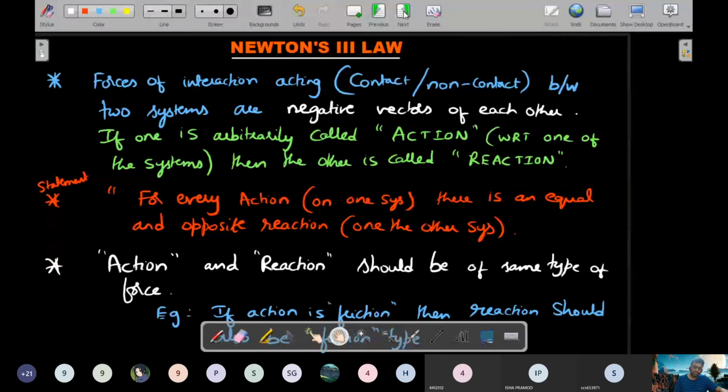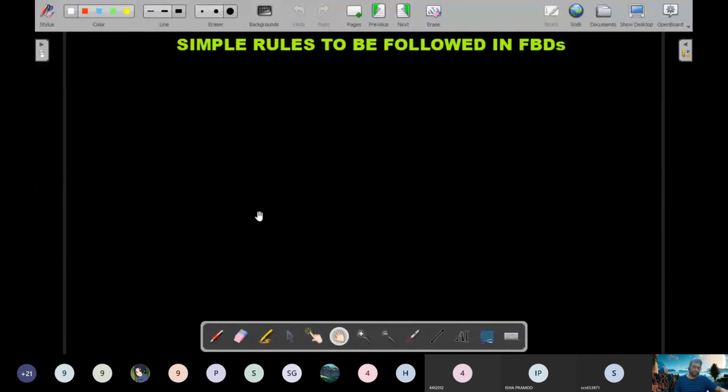Okay, so let's move ahead. Next topic is, now we have understood what is an FBD, what is action and reaction. There are certain rules that we need to follow while drawing the free body diagrams. So we'll quickly take them down. And whatever rules I'm going to put up here are for translations only. In rotational mechanics, again, I'll add some more rules. So we'll not waste our time here putting up the rules in a wholesale manner. Only for translation and rigid bodies, I'm putting the rules here.